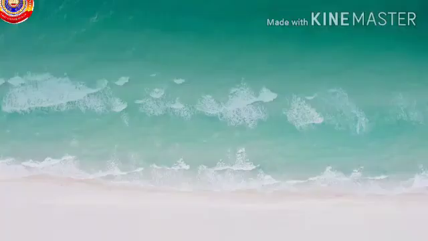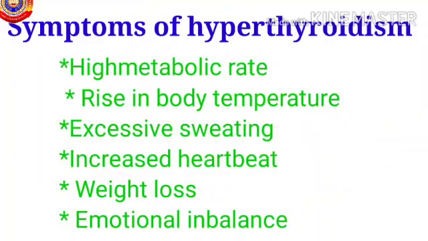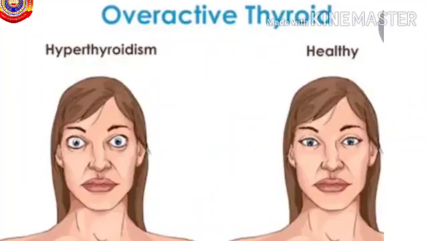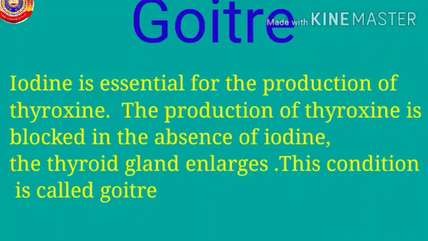Next is hyperthyroidism. It is a condition in which all life activities controlled by thyroxine accelerate due to the continuous and excessive production of thyroxine. Symptoms of hyperthyroidism are high metabolic rate, rise in body temperature, excessive sweating, increased heartbeat, weight loss, and emotional imbalance. Next is the goiter.